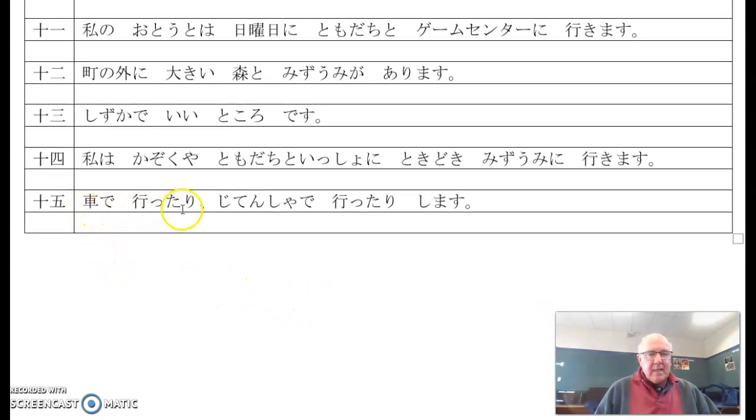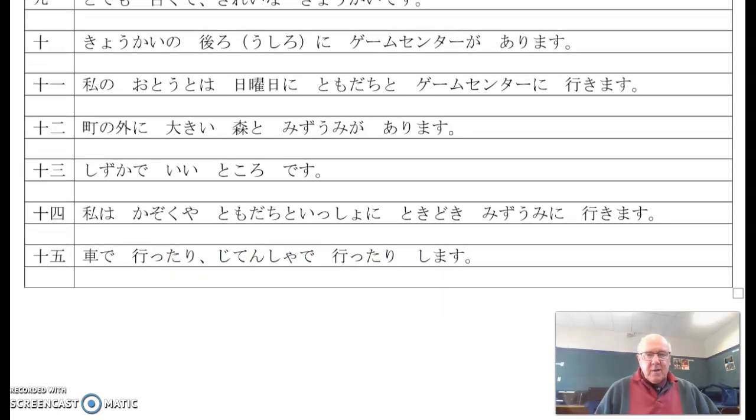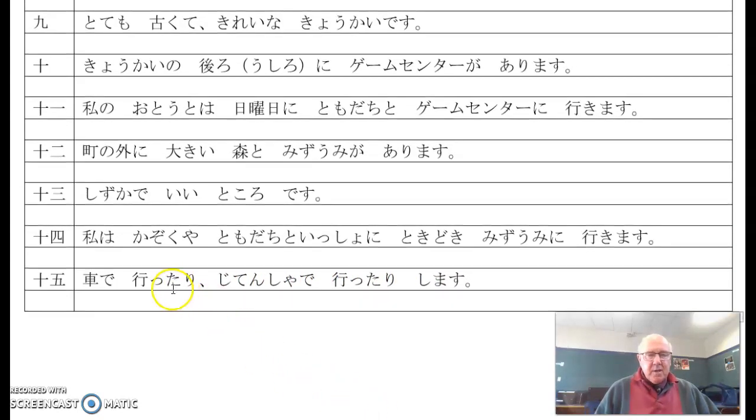Kuruma de itari, jitensha de itari shimasu. Remember that tari suru form, going by car, going by bike, shimasu, and so on.